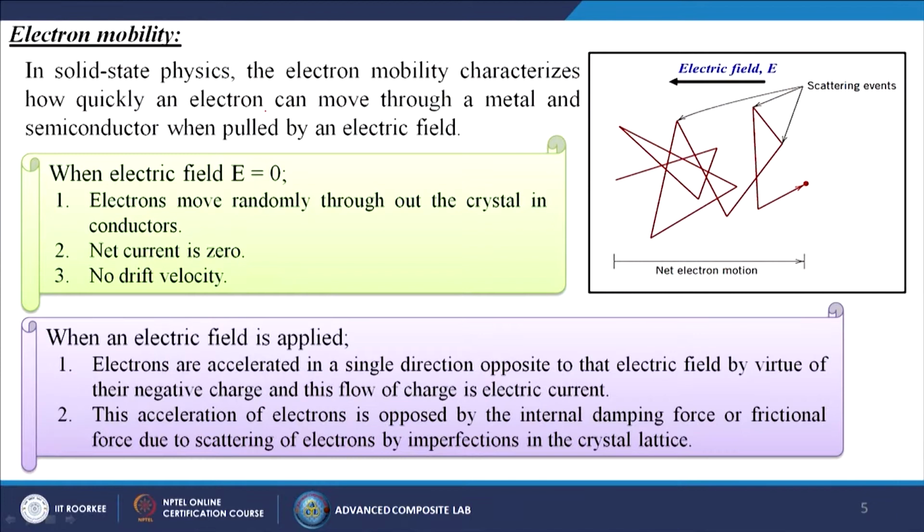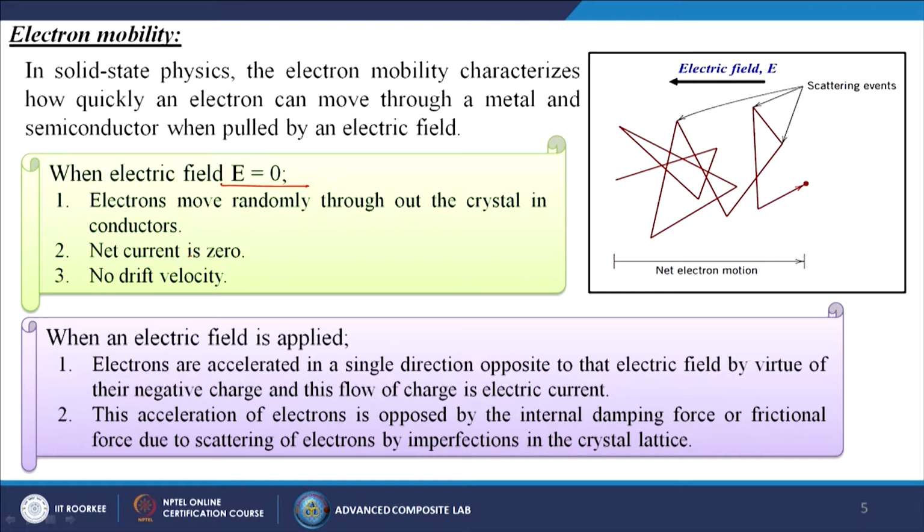Next, we will discuss electron mobility. From the name itself you can understand that it is the freeness or movement of the electron. In solid state physics, electron mobility characterizes how quickly an electron can move through a metal or semiconductor when pulled by an electrical field. When the electrical field E is equal to 0, electrons move randomly throughout the crystal in conductors. The net current is totally 0. There is no drift velocity.